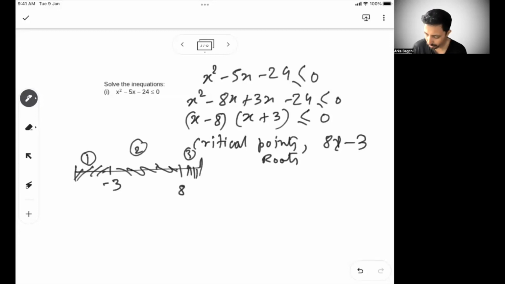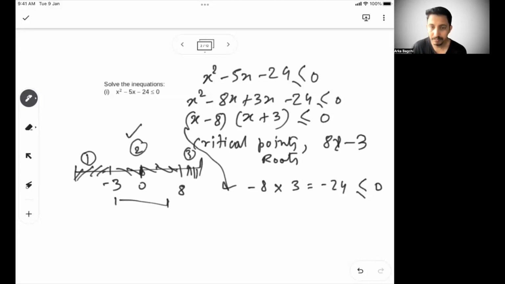So if I put 0 in this equation, what will become? -8 into 3, so that is -24, which is less than equal to 0, which satisfies the criteria. Now, that means 0 is somewhere lying here. So this is 0. So 0 falls in a zone which satisfies the equation. So this part to this part, this part basically satisfies.